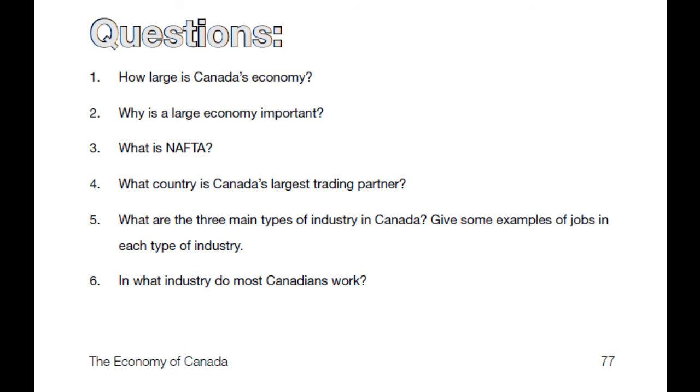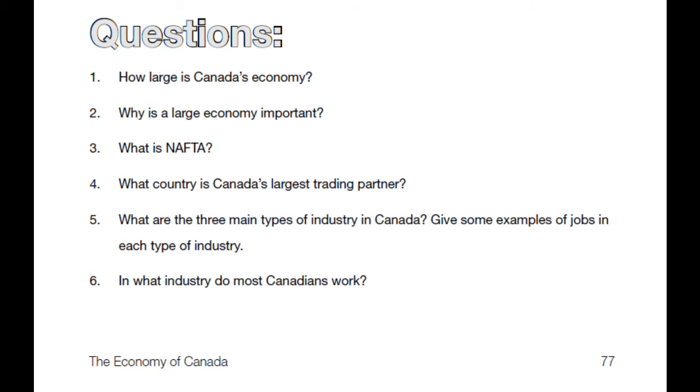Why is a large economy important? Well, it gives people jobs, and they can have a higher standard of living if they can make more money and go to work. Number 3, what is NAFTA? That's an acronym. It's a word that stands for letters that are the first letters in other words. North America Free Trade Agreement.